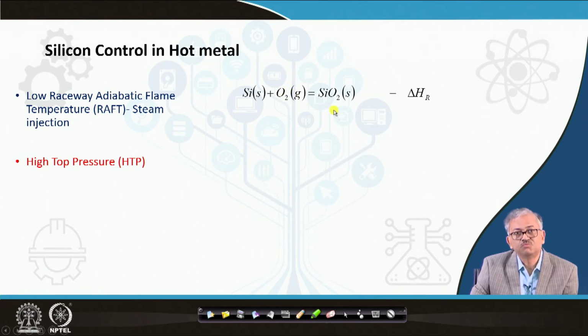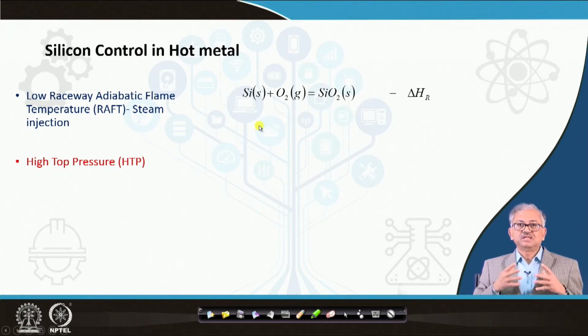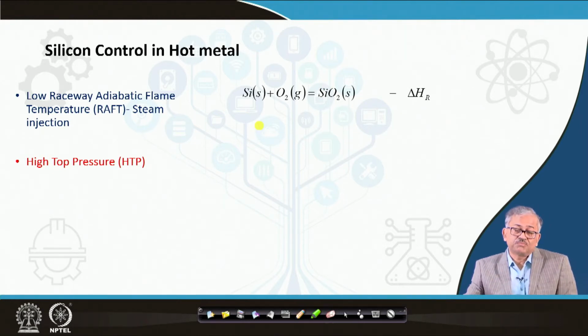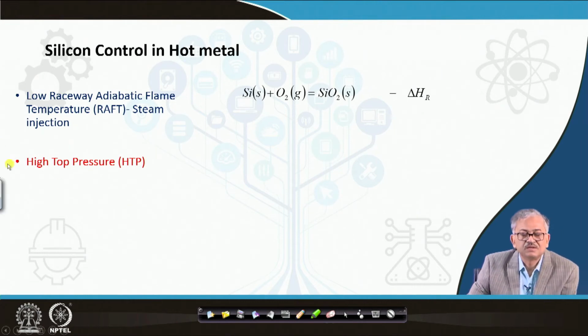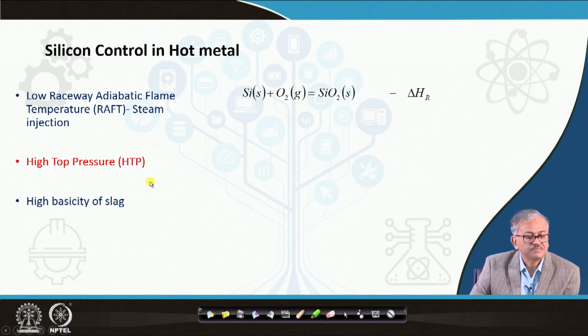So your silicon from the metal will be oxidized to silica, and you will have less silicon in the hot metal. That is, high top pressure basically facilitates that. Do you get that? That is the high top pressure.